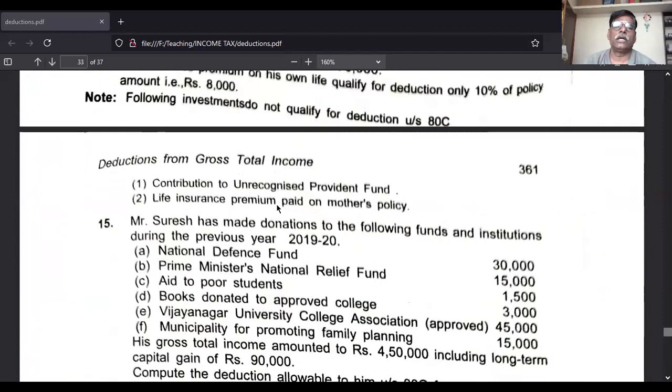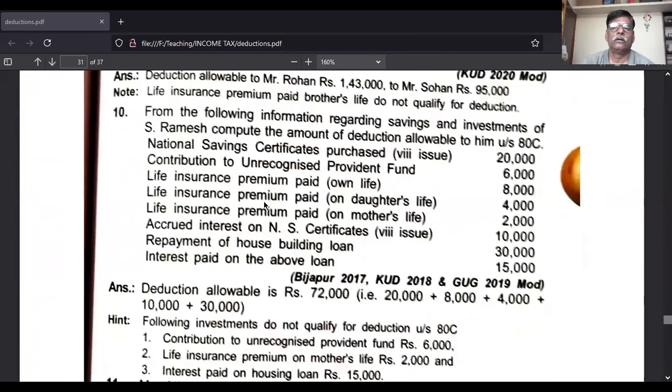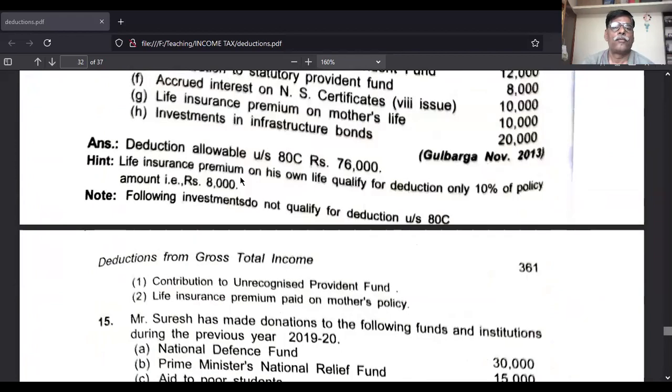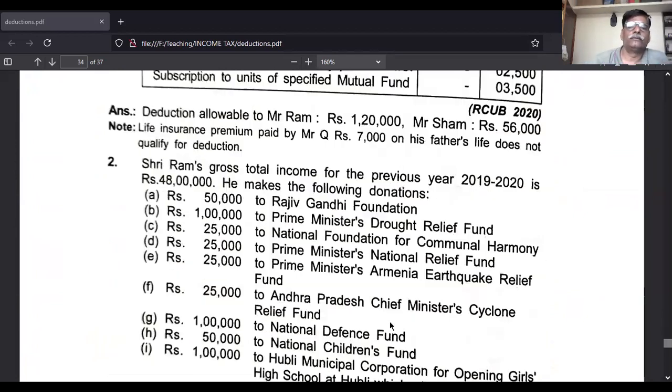Then come to the second question. The first question is completed.